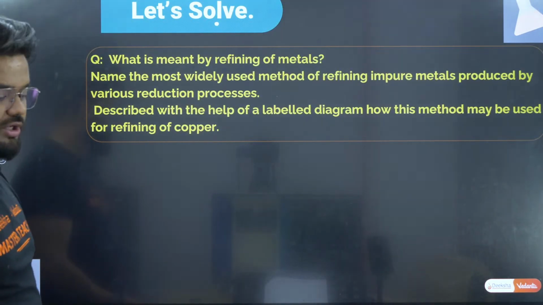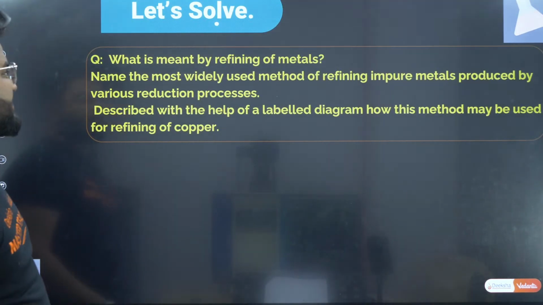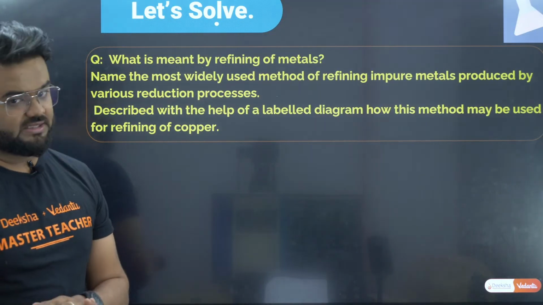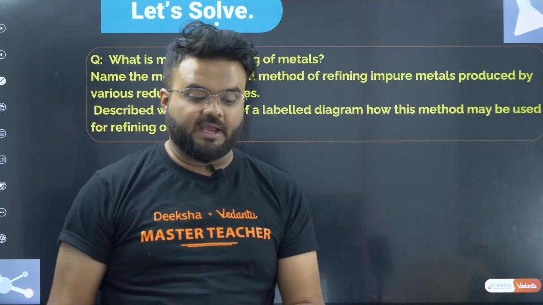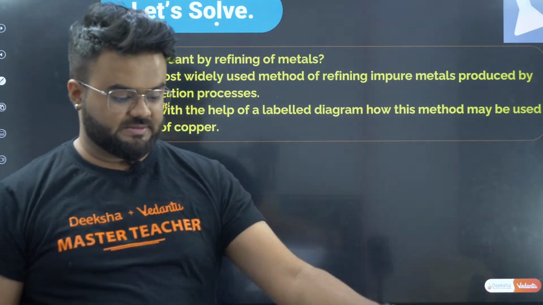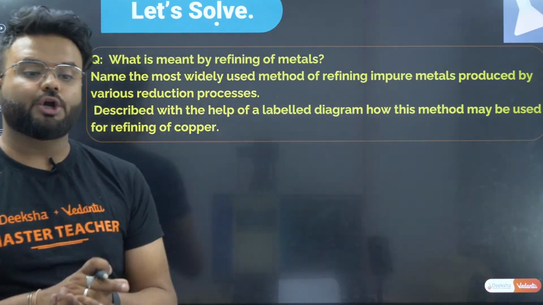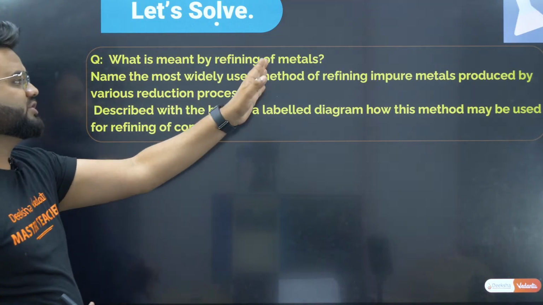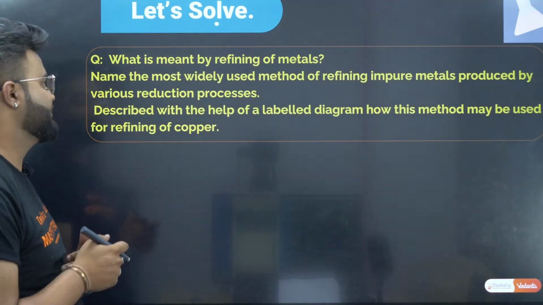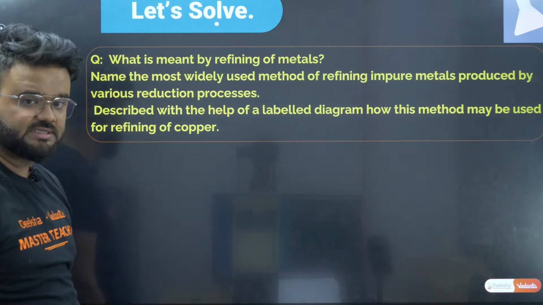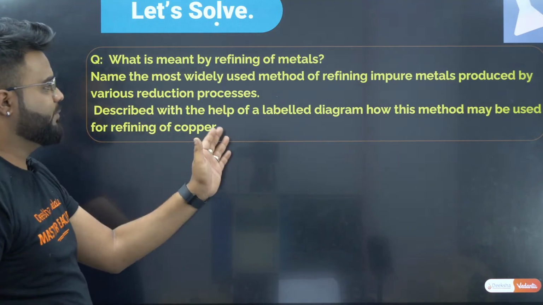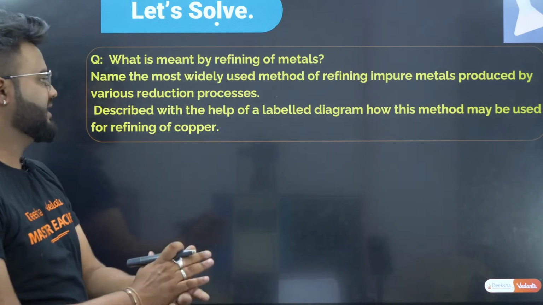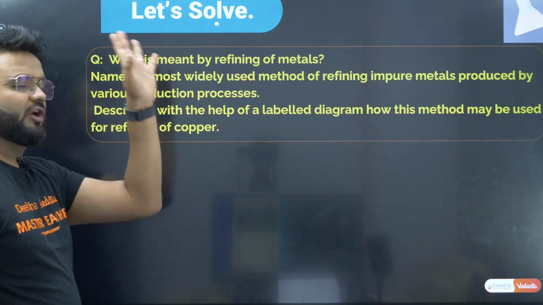And coming back to the next, what is meant by refining of metals? Next is, what do you mean by refining of metals? Name the most widely used method for refining of impure metals produced by various reduction processes. Next, describe with the help of a labelled diagram how this method can be used for refining of copper.